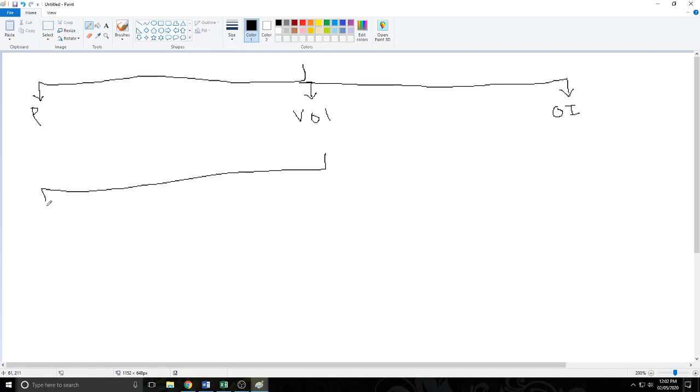Then there are two types of indicators: one is the lagging indicator and the other is the leading indicator. What is the difference between them? Lagging indicators have a dependency on the price closing. Until and unless a candle closes, this indicator will not make any calculation and will ignore this candle. And a leading indicator always takes into account the running candle also. Now I will explain these three points.